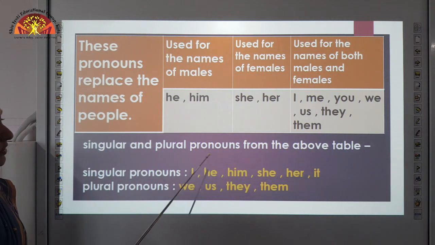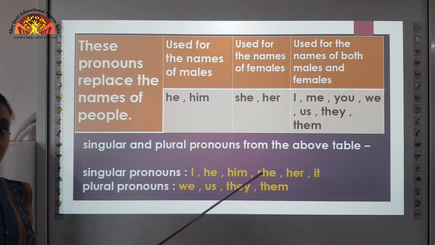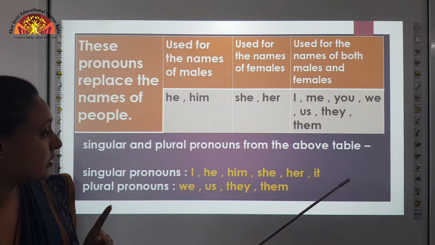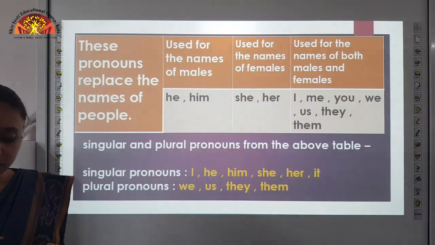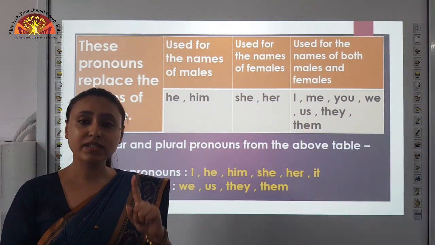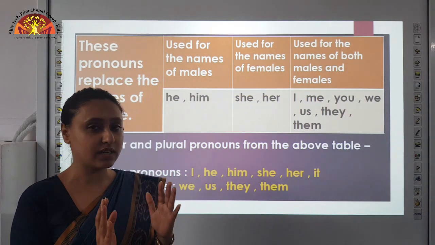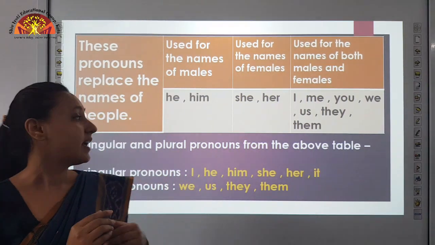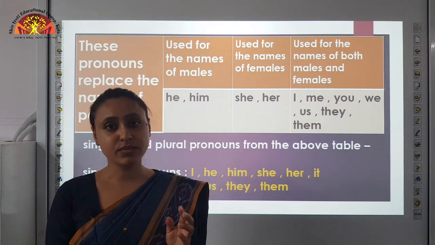Singular and plural pronouns from the above table. So, now we will learn the singular and plural pronouns from the above table. So, children, what is singular? Anything which is one is called singular form, and things which are more than one come in plural form.